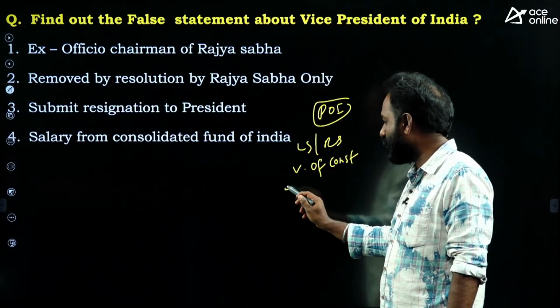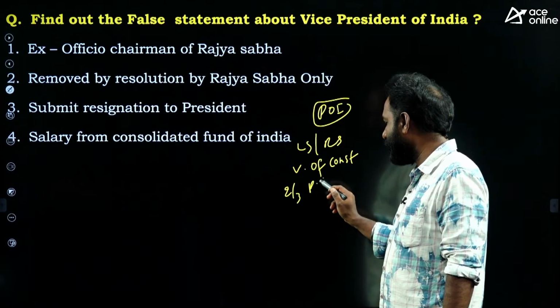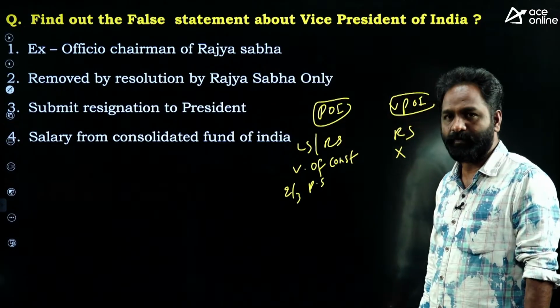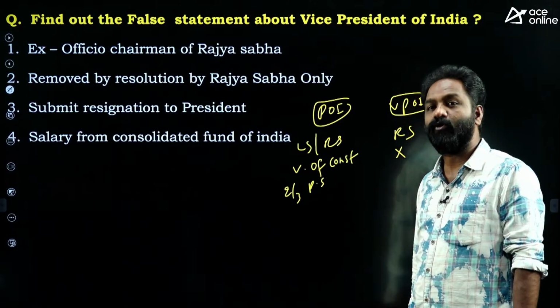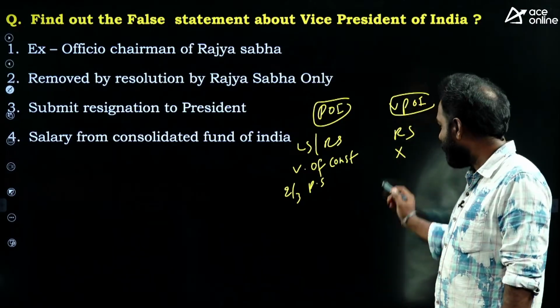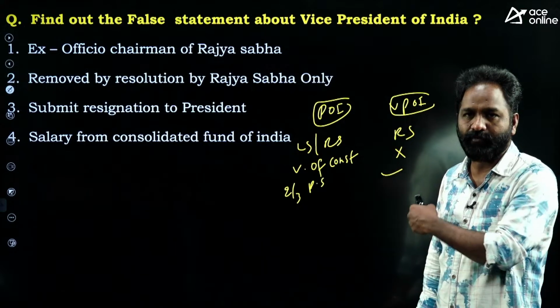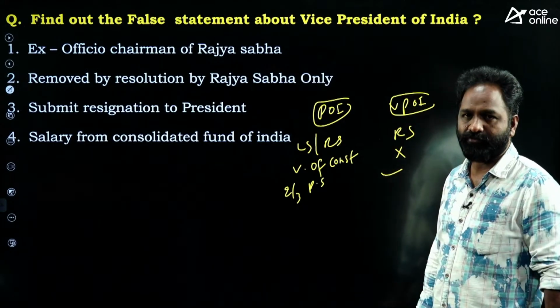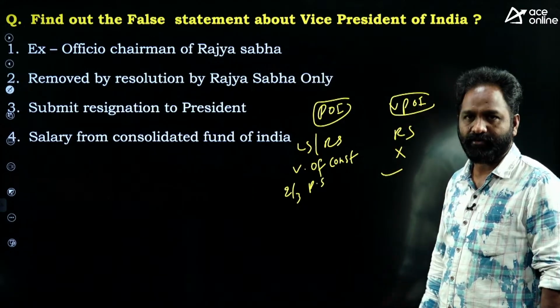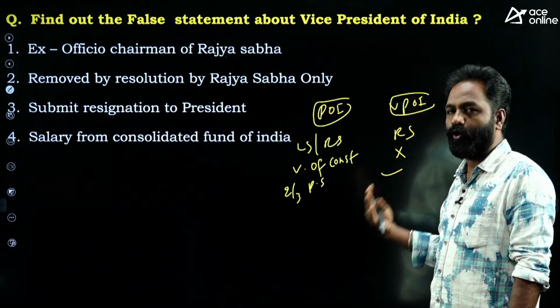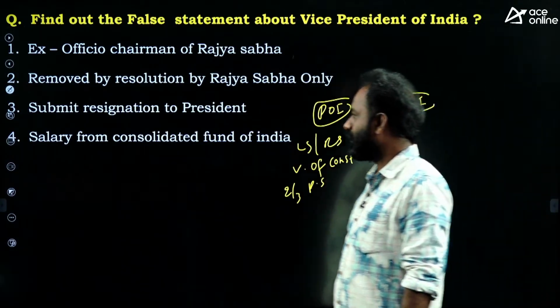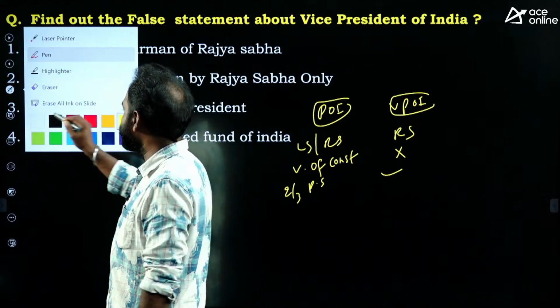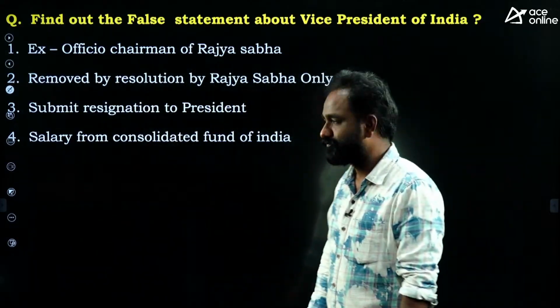President of India can be removed by a majority of 2/3 of members present and voting. No, sorry, 2/3 of the total strength of the house. That is different. Here, for vice president of India, it is an effective majority. So the majority is also different. A lot of differences are there. President removal process is called impeachment.